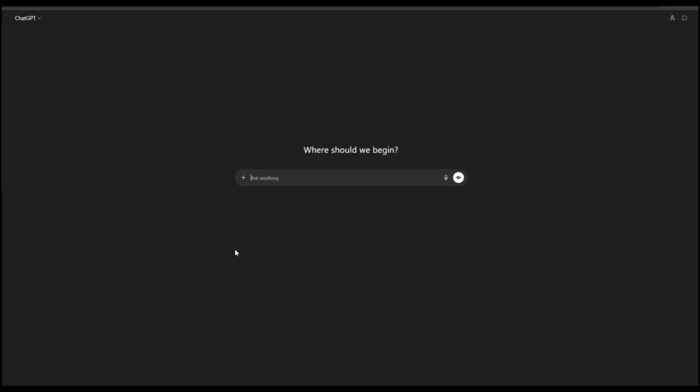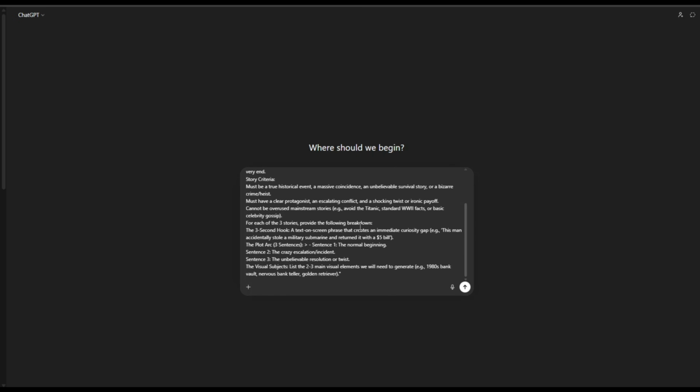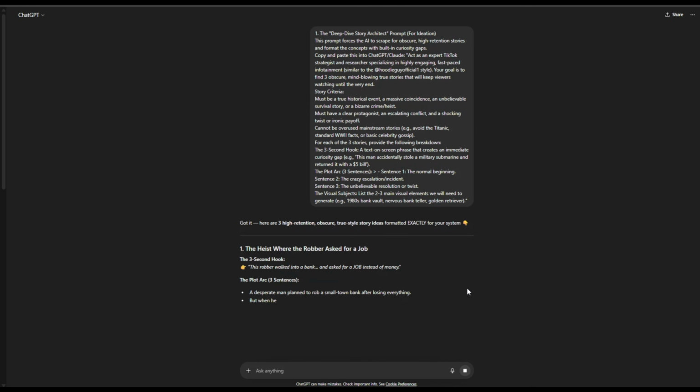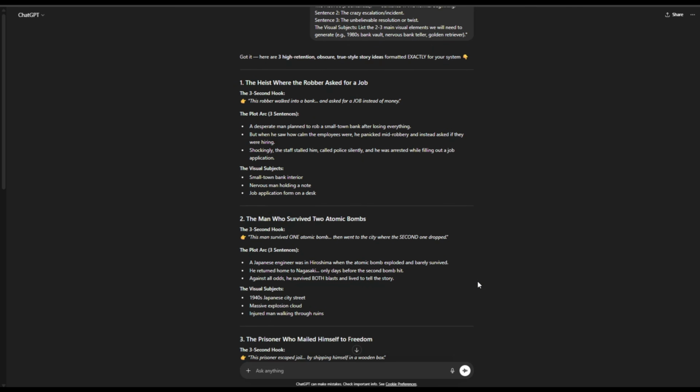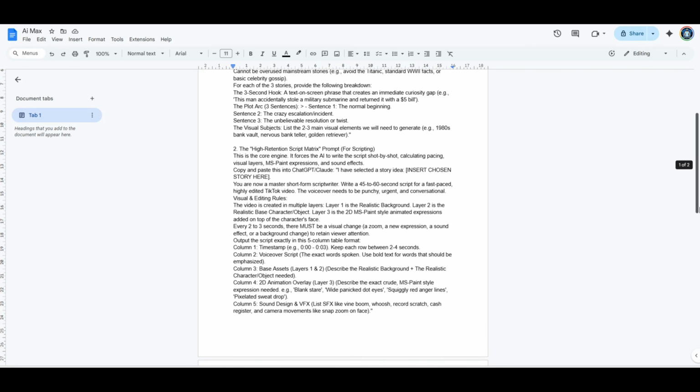First, open ChatGPT. I'm grabbing my master prompt. I'm pasting this beast directly into ChatGPT because we need obscure, highly engaging true story ideas. ChatGPT immediately spits out 3 absolute bangers. The heist story, where the robber asks for a job. That is the one that has viral written all over it. These prompts are in a Google Doc that I've left in the description.